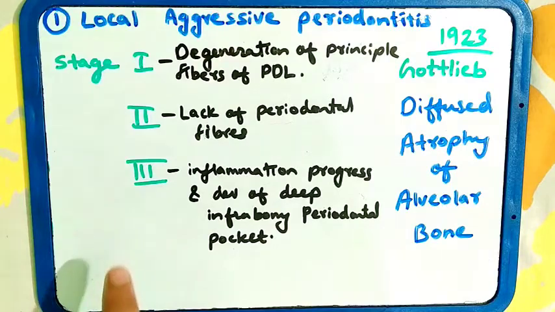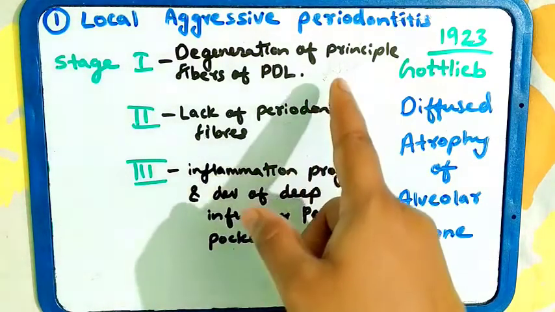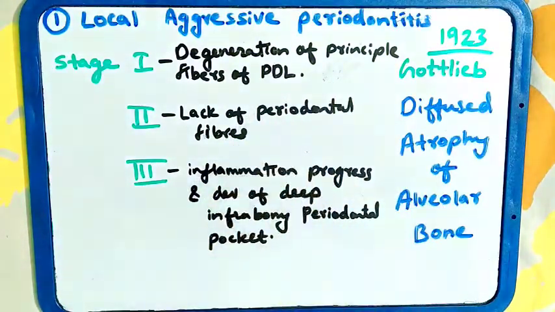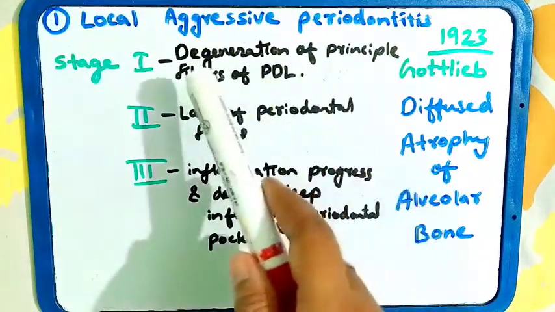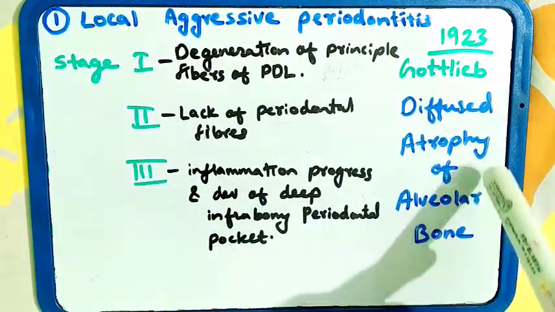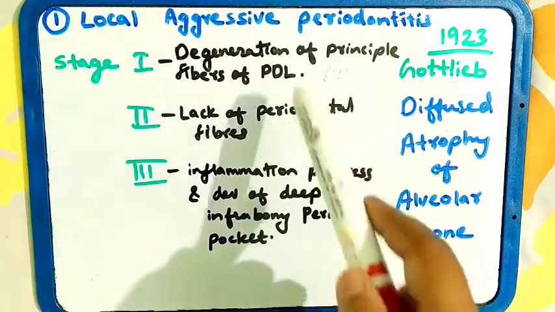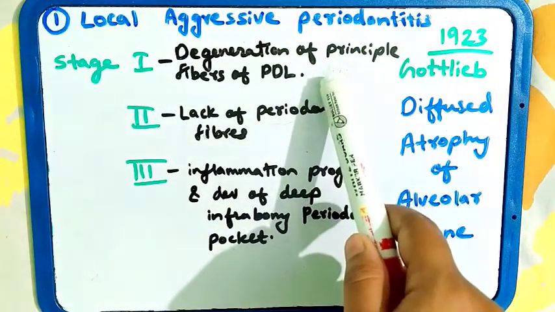In the first stage, there is degeneration of the principal fibers of the PDL, which induces the cessation of cementum formation. There was also resorption of the alveolar bone.